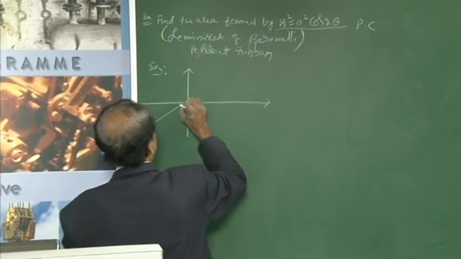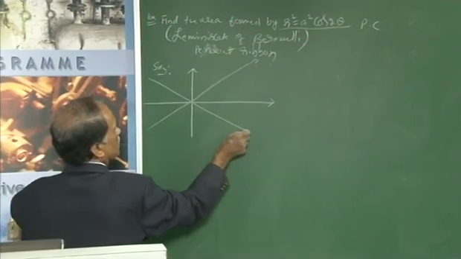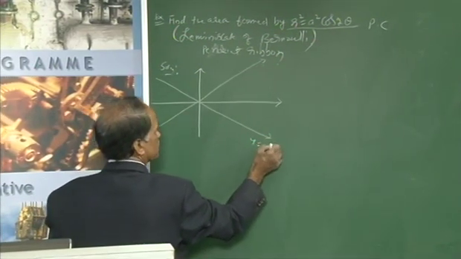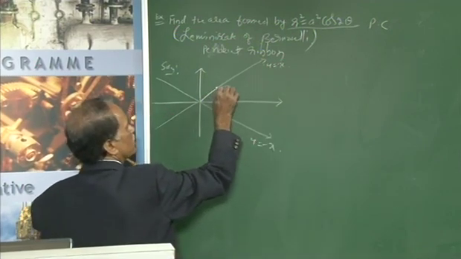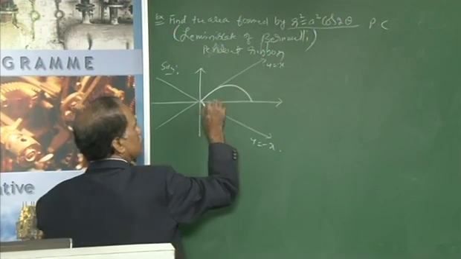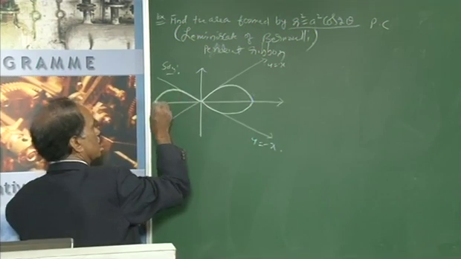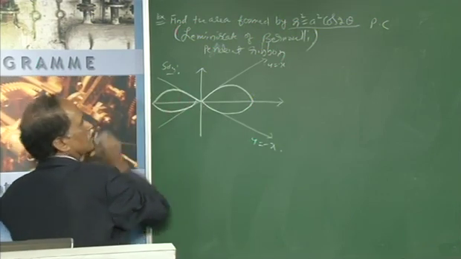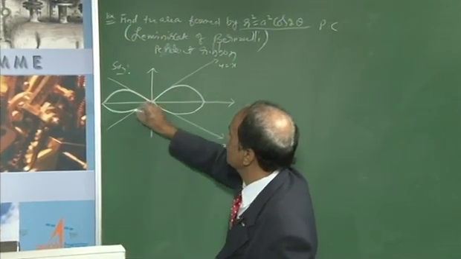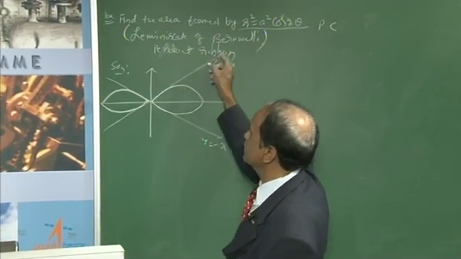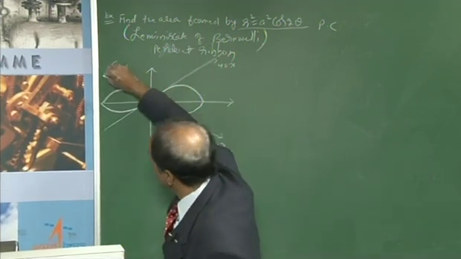Okay. Then this is the boundary, the line y equal to x, and this is the line y equal to minus x. Your curve is formed like this. This is called pendant ribbon, and these lines y equal to x and y equal to minus x act as tangents passing through the origin, because it is a homogeneous equation.